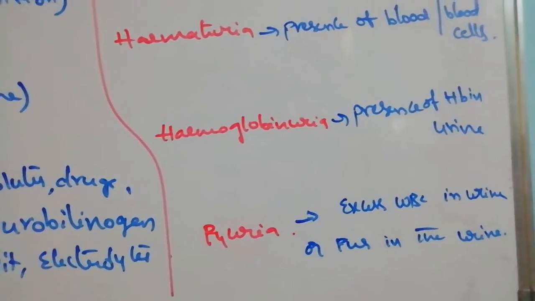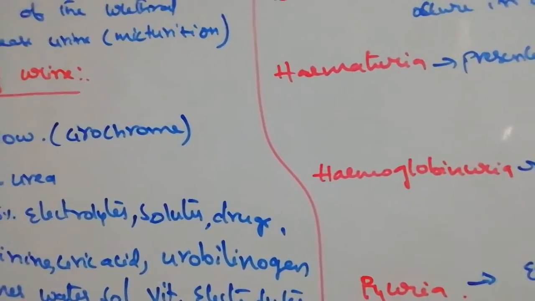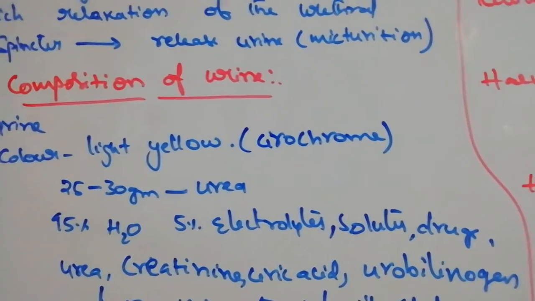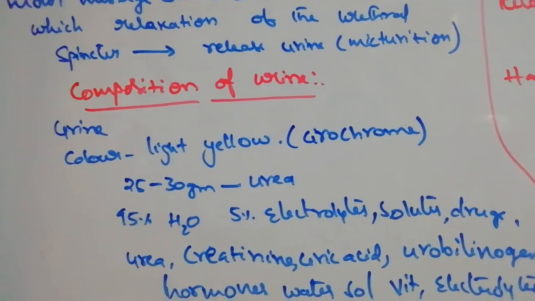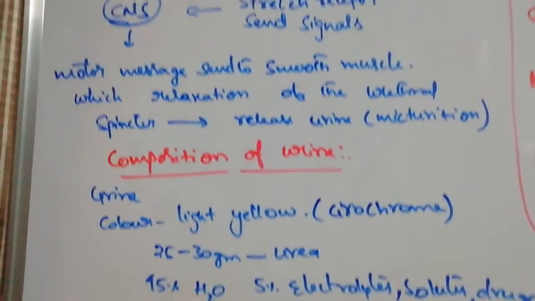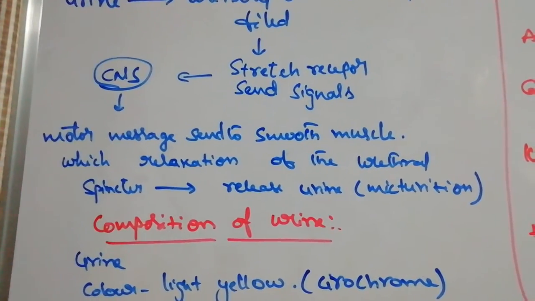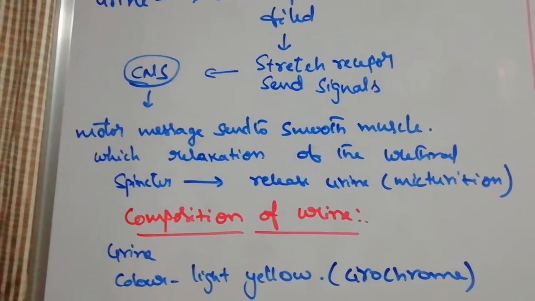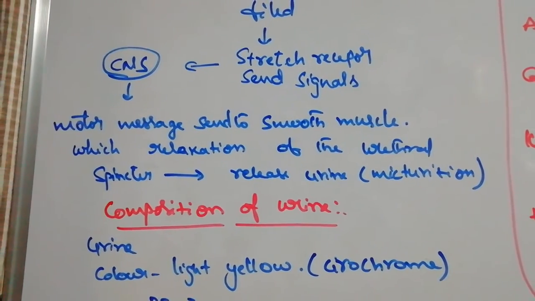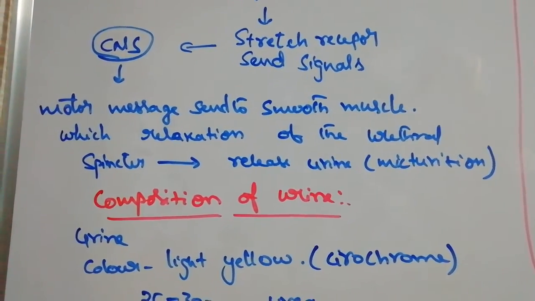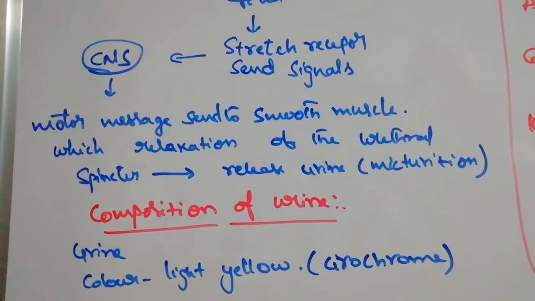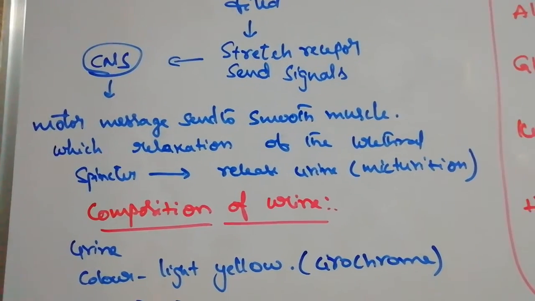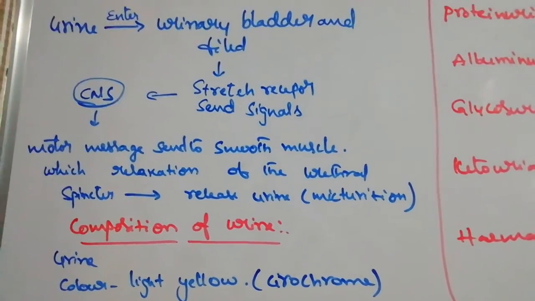The color of the urine is due to the presence of urochrome, which is light yellow in color. Urochrome is formed from hemoglobin. And what is micturition? The CNS sends a motor message to the smooth muscle, relaxing the internal urethral sphincter. The external one is voluntary. This causes the releasing of urine, which is called micturition.